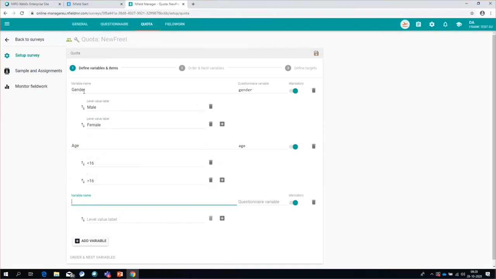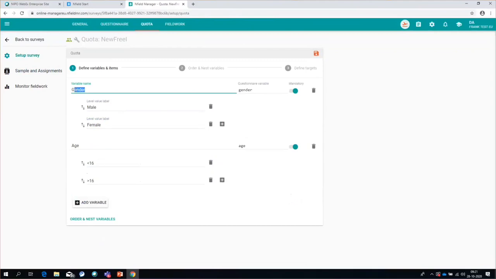So we'll start with you create the variables, you create the levels. Questionnaire variable name is suggested as the same name as the variable name, and just like in CAPI, you can decide whether this is a mandatory quota level or not.